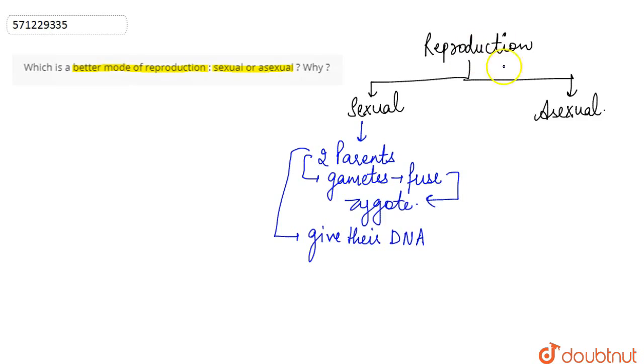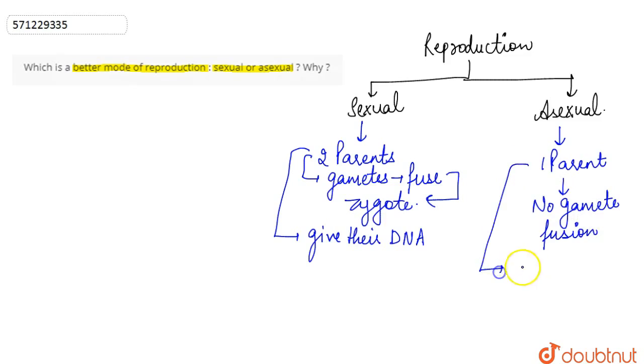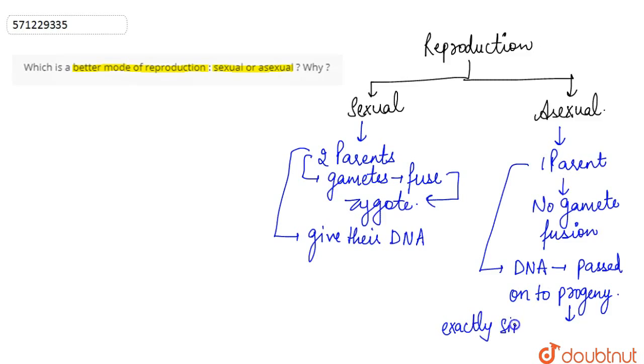But in case of asexual reproduction, only one parent is involved and no gametes are involved. No gamete fusion takes place. So in this case the DNA of just one parent is exactly passed on to the progeny. In that case the progeny will be exactly similar to the parent.